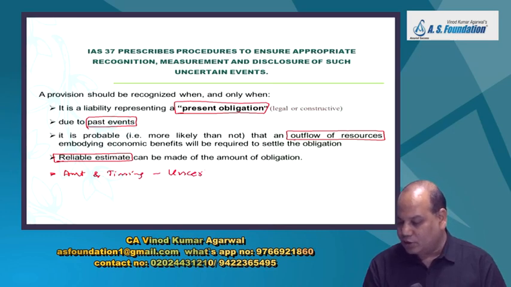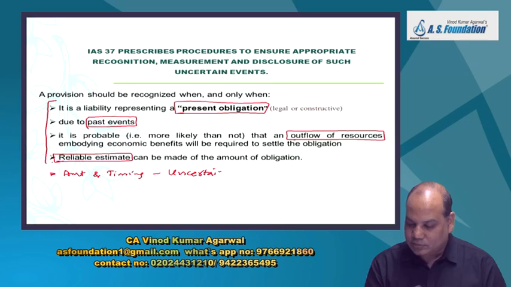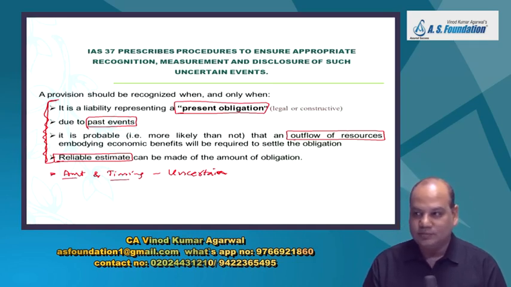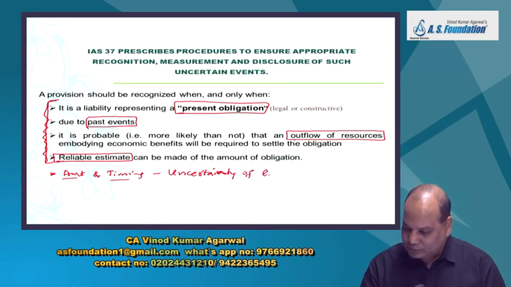It is a liability and it will be accounted. Even if these 4 points are present, that means this liability needs to be accounted for, provided in the books, and to call it a provision, the amount and timing should be uncertain. To call it a provision, the amount and timing should involve uncertainty of a higher degree.